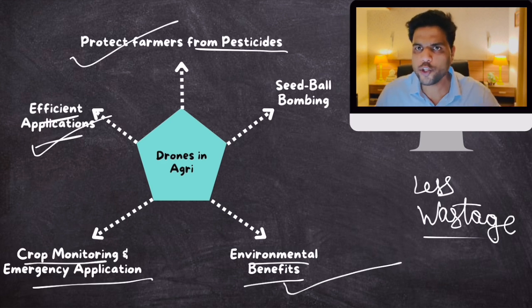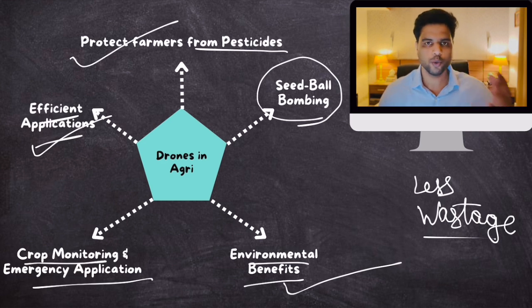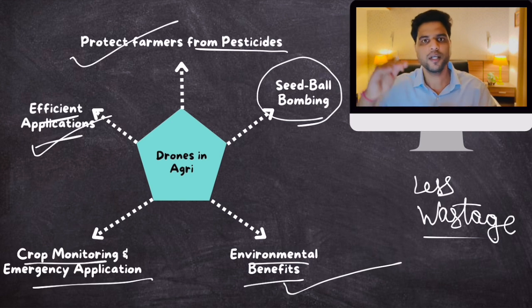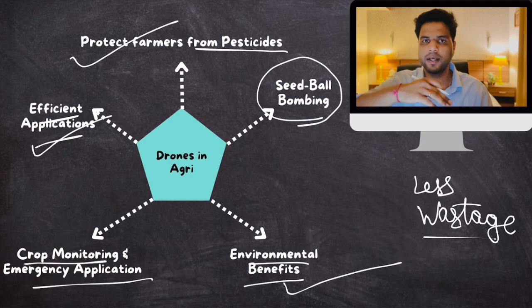Plus, you can use these drones for other things as well, like seed ball bombing. What is seed ball bombing? So what you do is you take soil, manure, some seeds in it and create a ball. Then you attach that ball to the drone and then you drop that ball on barren land. Now that ball also has seeds in it.